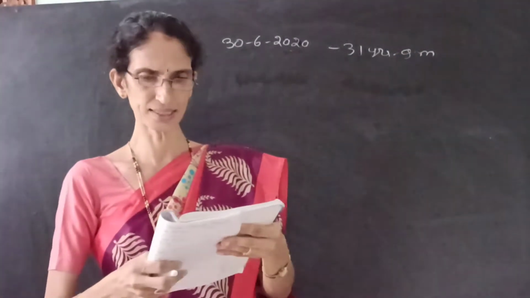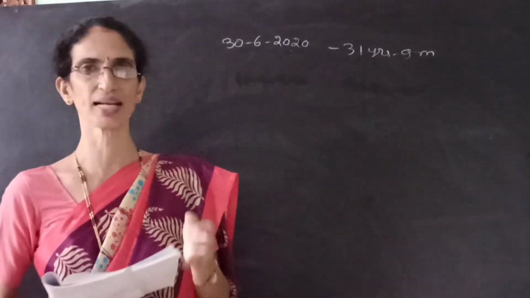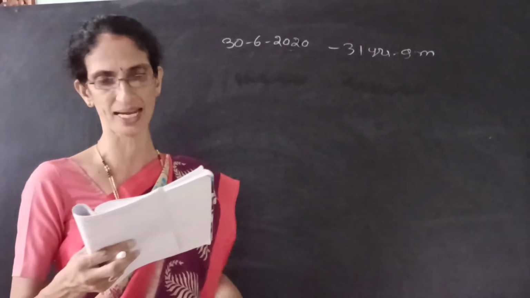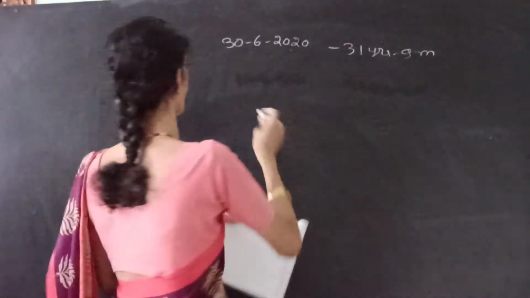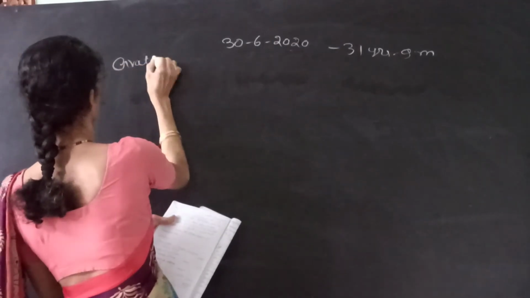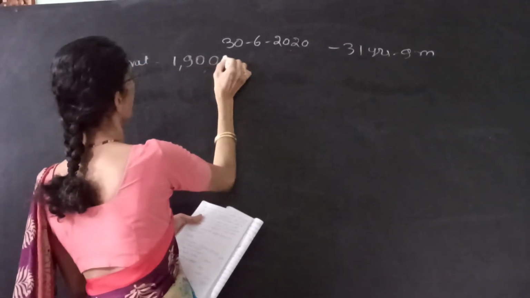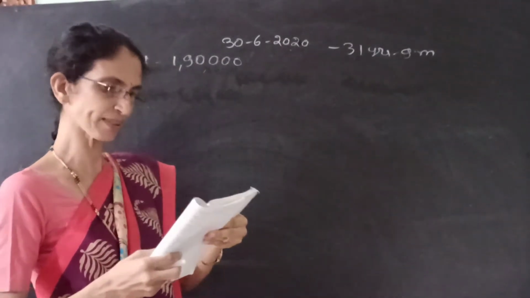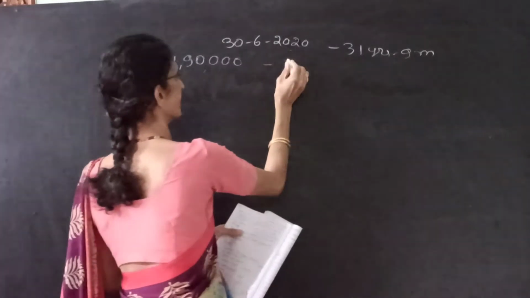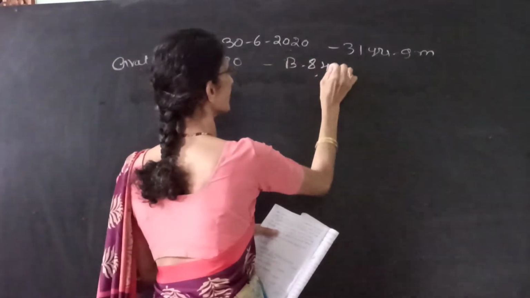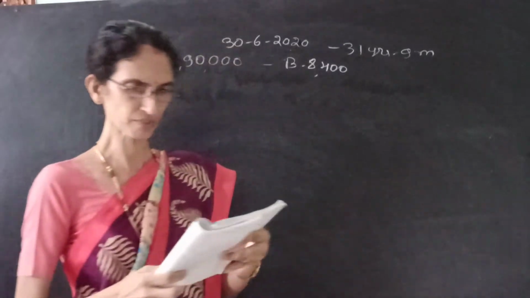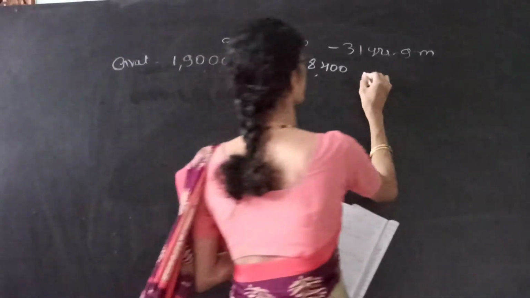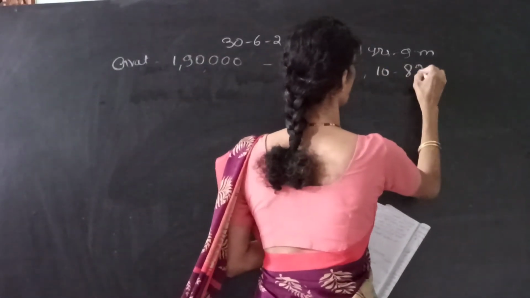Next, he is covered under the Payment of Gratuity Act and received a gratuity of 1,90,000. His monthly basic at the retirement was rupees 8,400, while the 10 months average salary was 8,200.